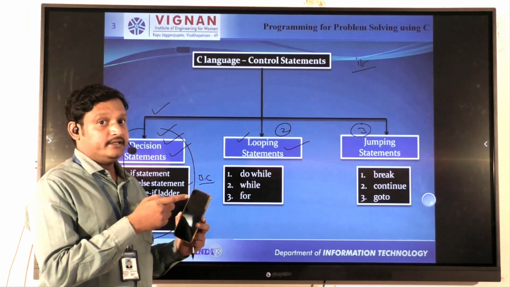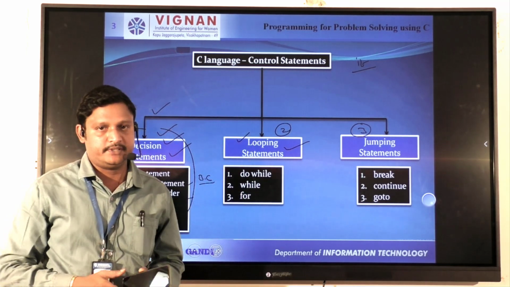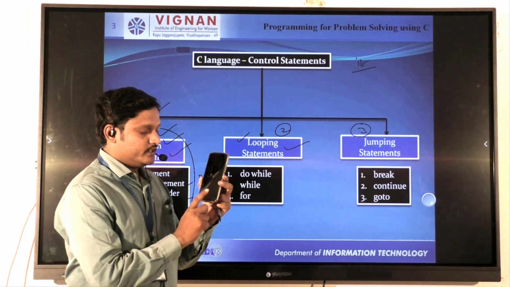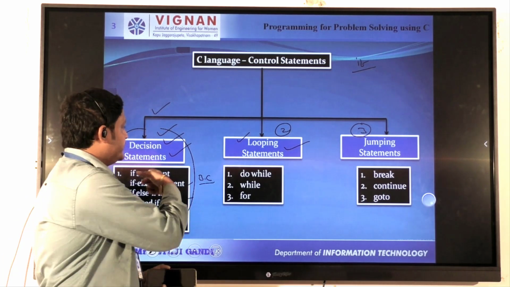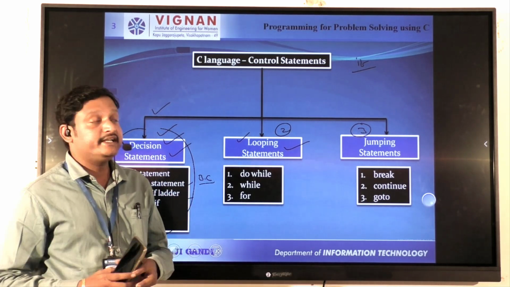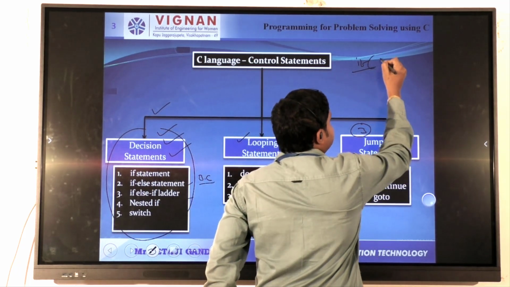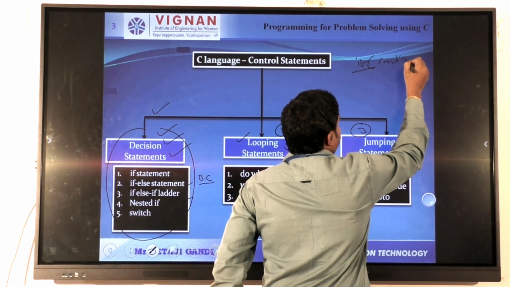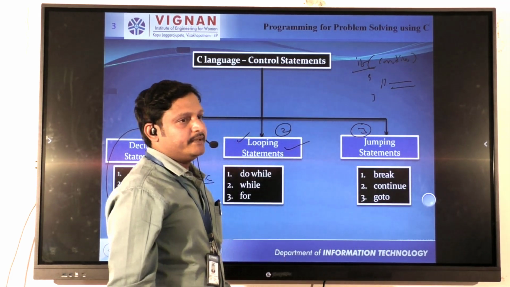So without knowing the control statements, there are no real-time applications, because opening the menu, or selecting an app, is also one type of conditional statement. So the first conditional statement is the if condition. If the condition is true, then the true statement will be executed.